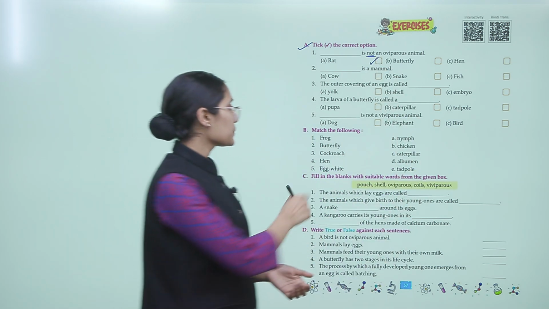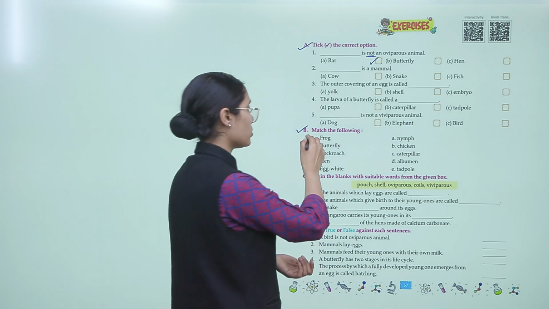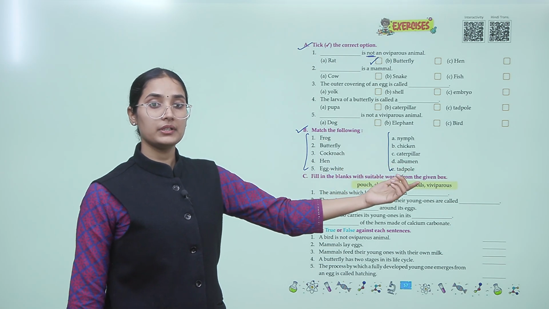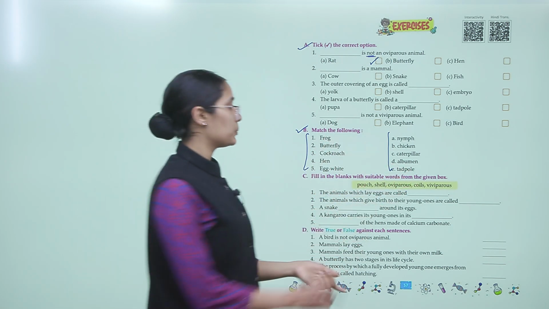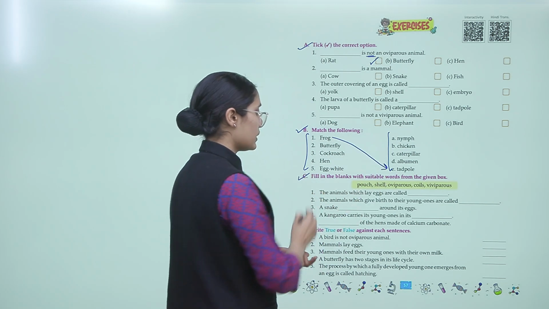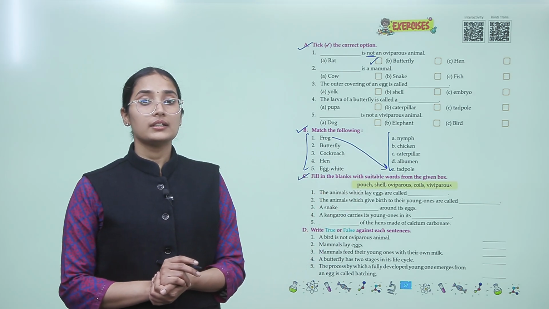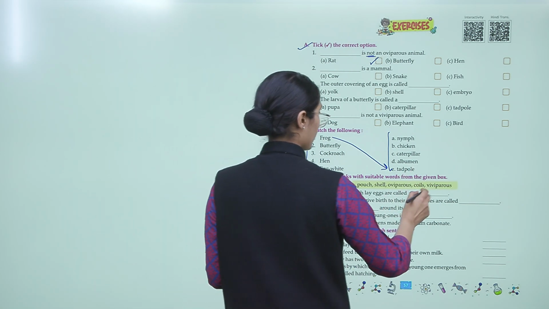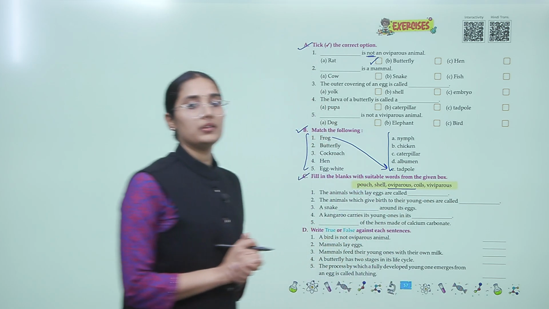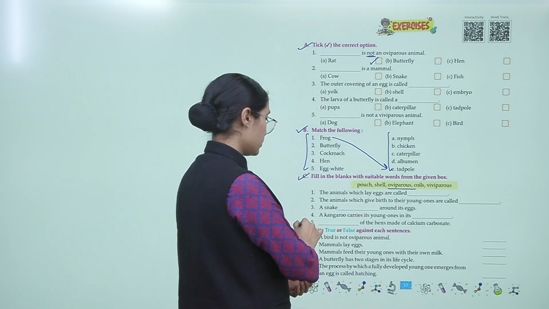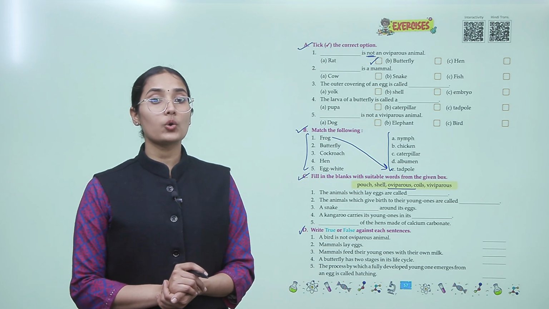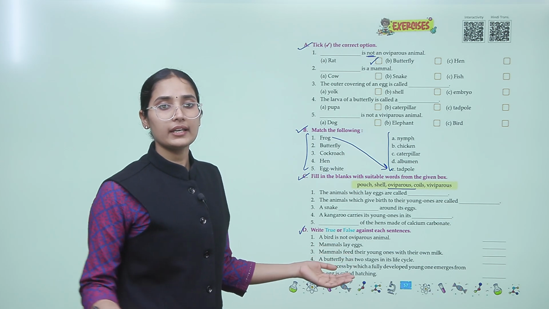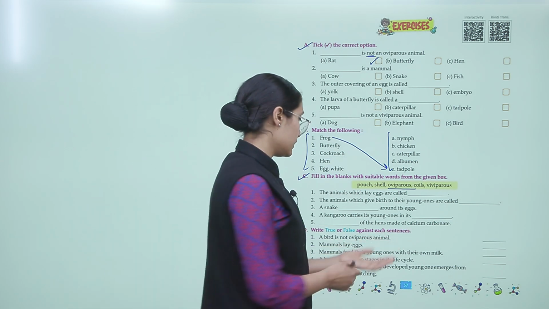Next question is match the following. We have to match this column with the other column. So, frog, nymph, chicken, caterpillar, albumin, tadpole. Frog is related to the tadpole, right? Next question is fill in the blank. The animals which lay eggs are called, so egg laying animals are called oviparous animals, right? Next question is true and false. A bird is not an oviparous animal. So, oviparous are what? The egg laying, and birds lay eggs, right? So, this is a false statement.